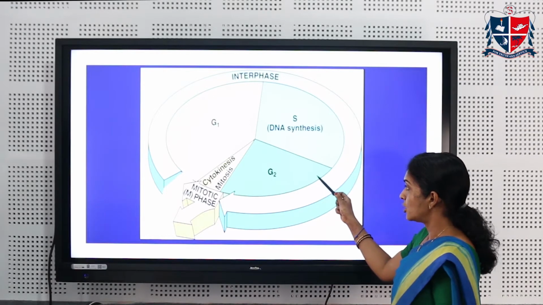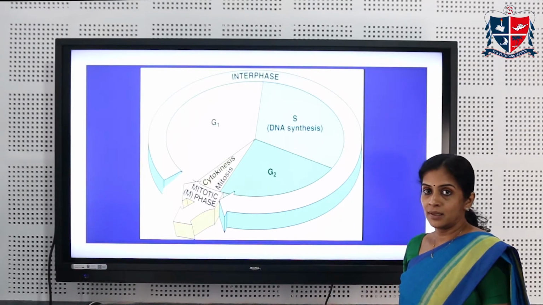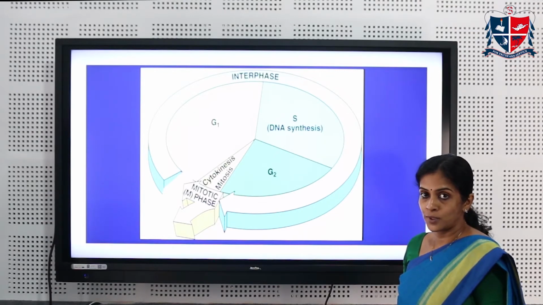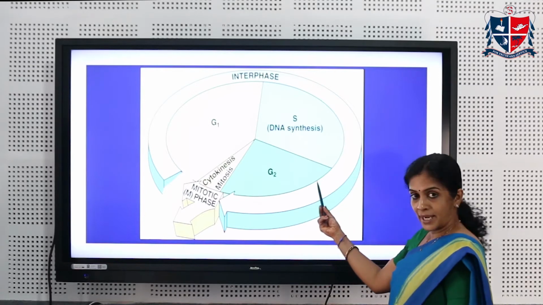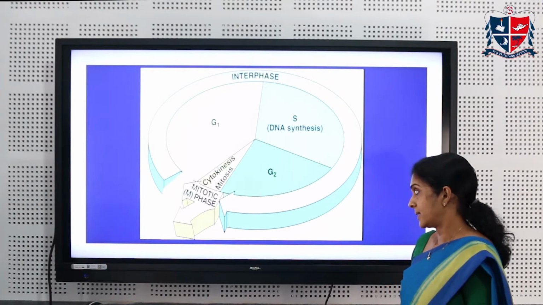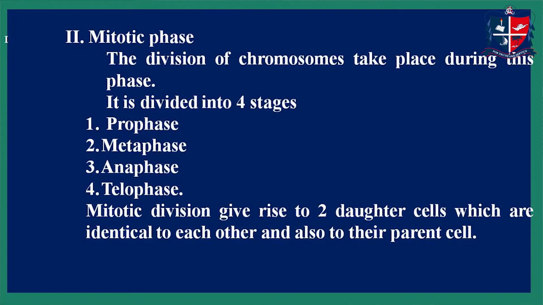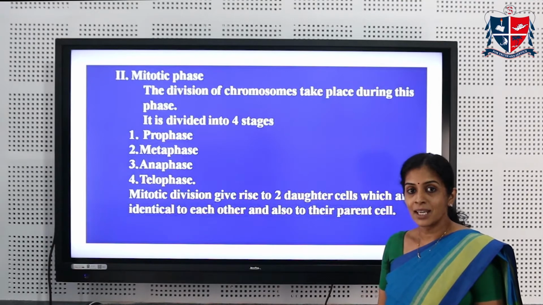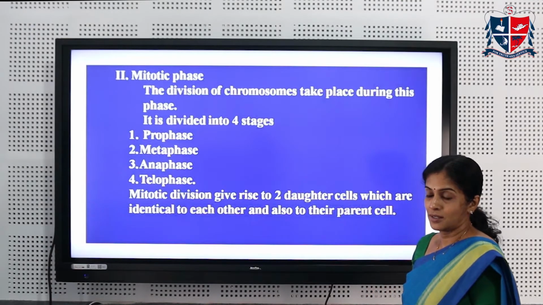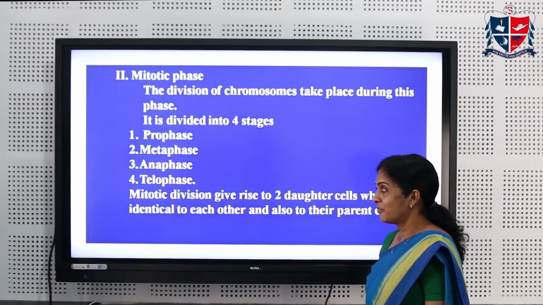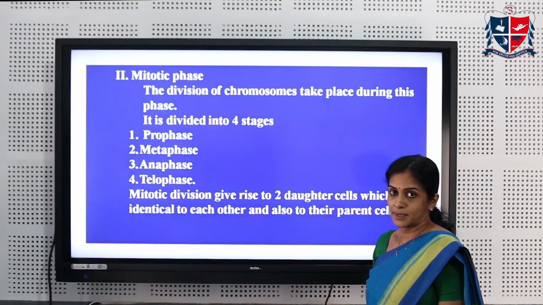Following the S phase is the G2 phase. During this phase, the cell grows and the organelles also grow. The cell now prepares for the next phase, that is the mitotic phase. In the mitotic phase, the division of chromosomes takes place. It is divided into 4 stages. They are the Prophase, the Metaphase, Anaphase and the Telophase.